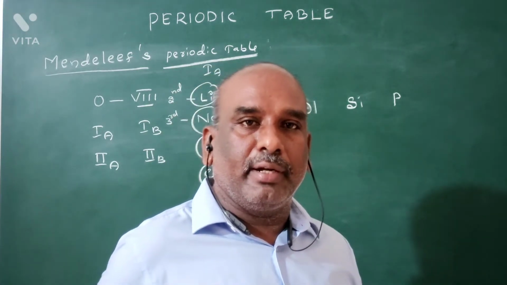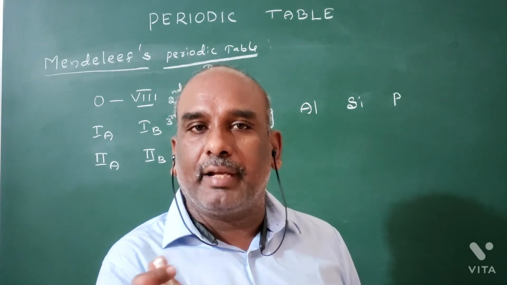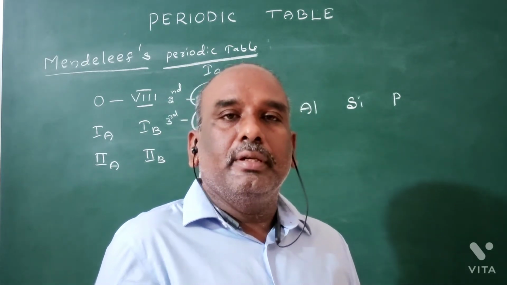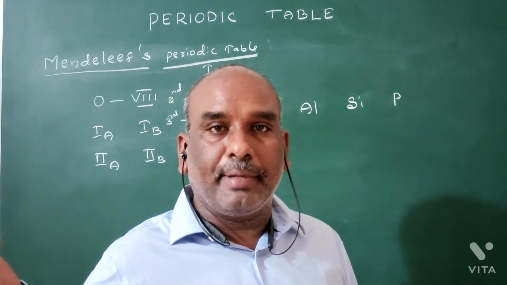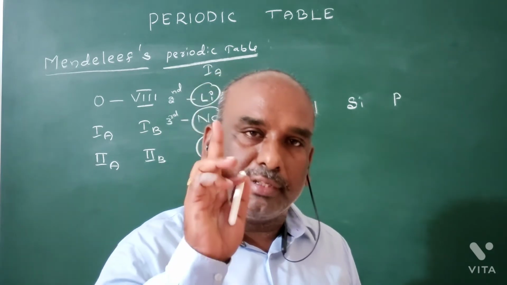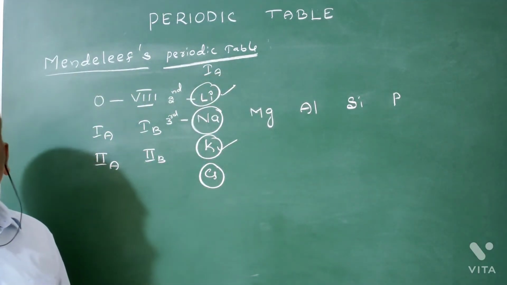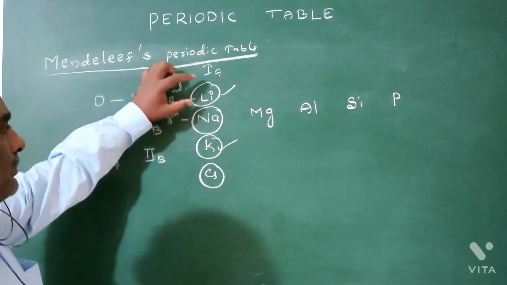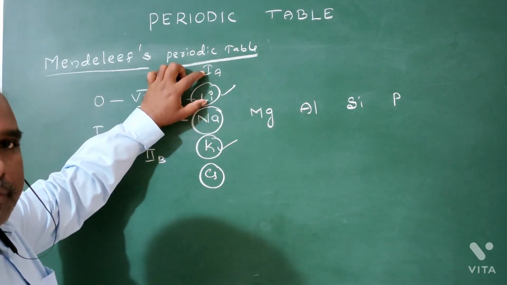Here we have one doubt. Why is the second period element not called a typical element? In some books, second period and third period elements are both called typical elements. It is not correct. Only third period elements are called typical elements. Why are second period elements not called typical elements? Suppose the second period element lithium is taken.